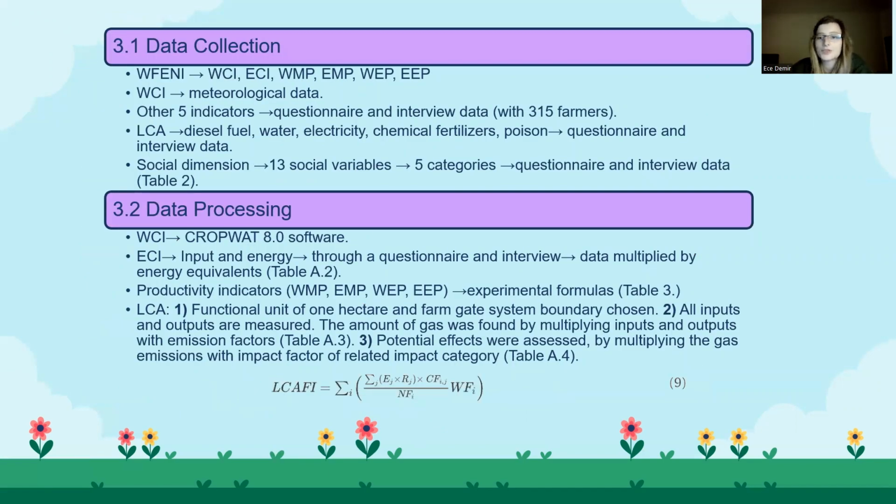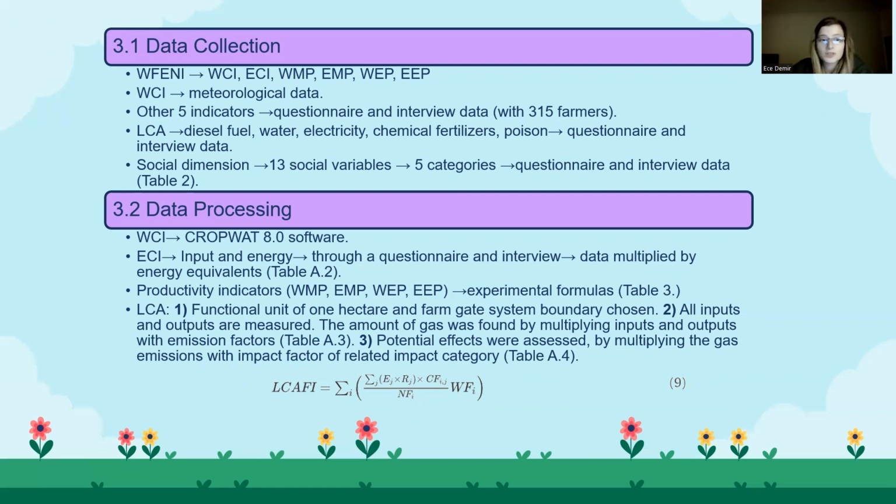Now let's discuss data collection and processing. The WEF Nexus index includes 6 indicators, which you can see here, and the first of them, which is water consumption, uses meteorological data, and the other 5 indicators were obtained through questionnaire and interview data with 315 farmers. The LCA here again uses the data from the questionnaire, and it also has the inputs of diesel fuel, water, electricity, chemical fertilizers, and poison. The social dimension here uses 13 social variables and 5 categories for them, and the data was obtained from questionnaires and interviews.